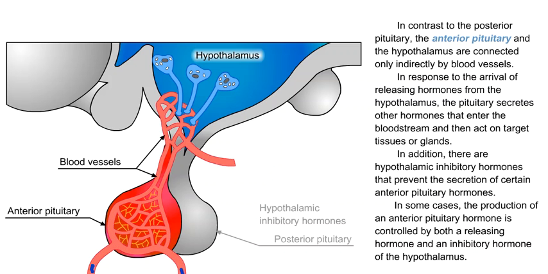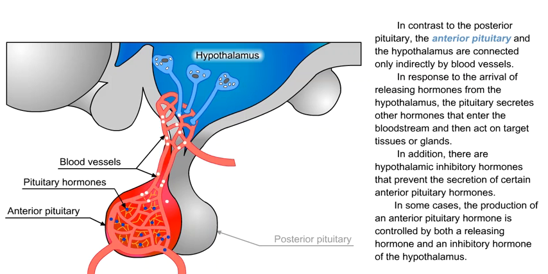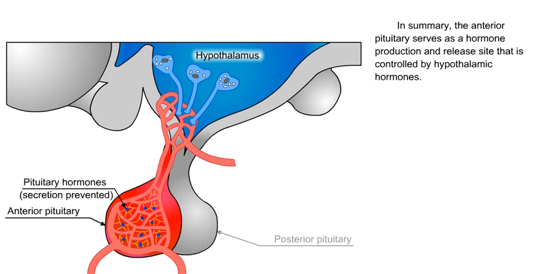In addition, there are hypothalamic inhibitory hormones that prevent the secretion of certain anterior pituitary hormones. In some cases, the production of the anterior pituitary hormone is controlled by both a releasing hormone and an inhibitory hormone of the hypothalamus. In summary, the anterior pituitary serves as a hormone production and release site that is controlled by hypothalamic hormones.